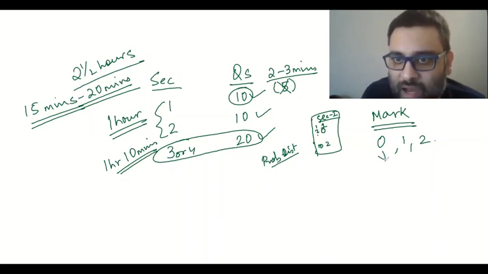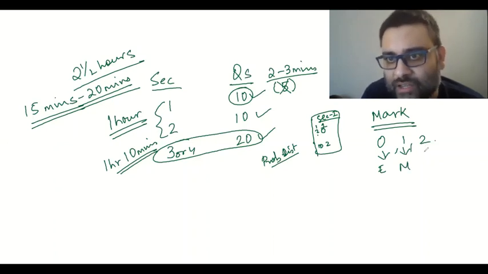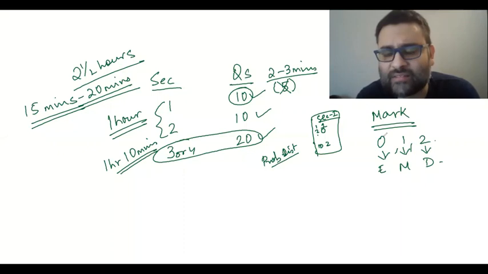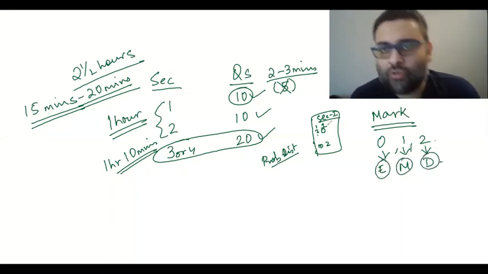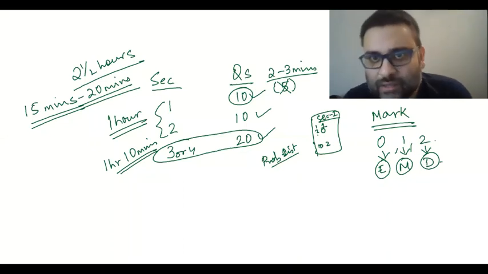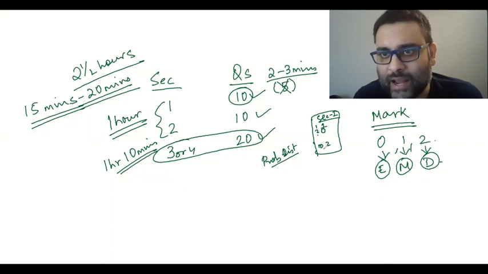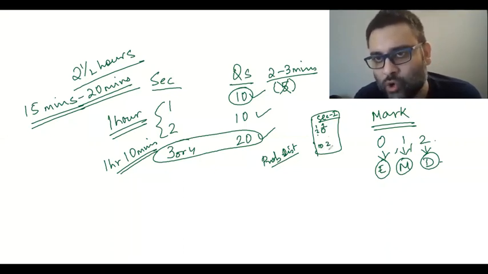So 0 is the mark for an easy question, 1 is the mark for a medium difficulty question, and 2 is the mark for a difficult question. You may use the mark as 0, 1, 2 or the mark as EMD. So whenever you start off a section on a sheet, kindly write down all the question numbers 1 to 10, mark it as EMD or 0, 1 or 2.